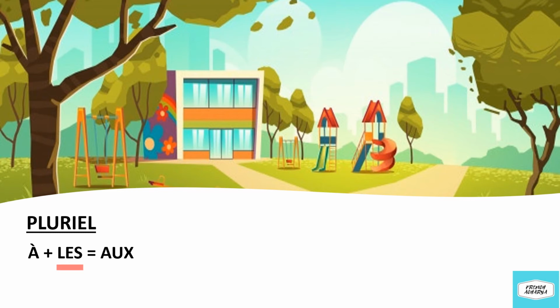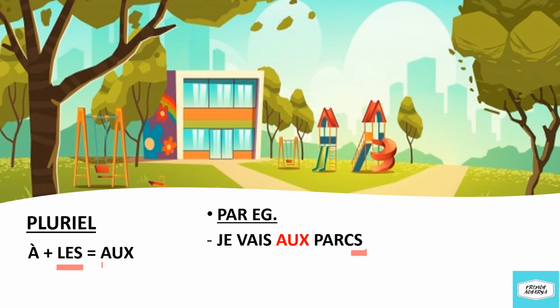And the pronunciation is O. For example, je vais aux parcs. Now we all can see parcs is ending in S. That means it is plural. For plural nouns, we will always use aux.